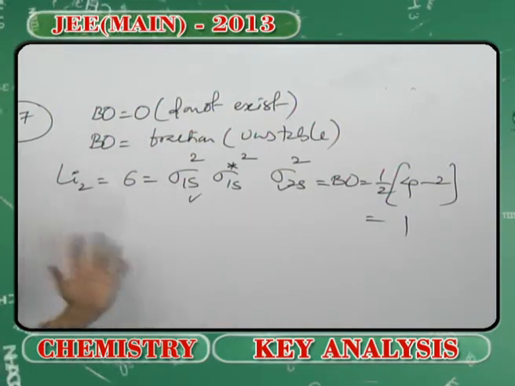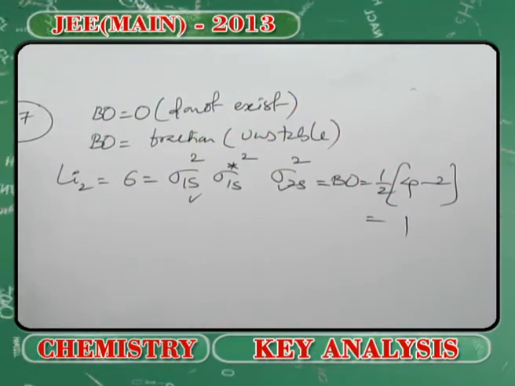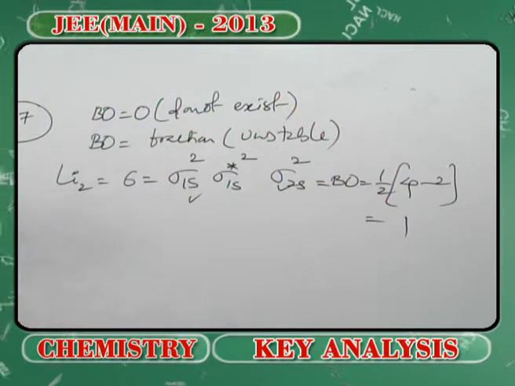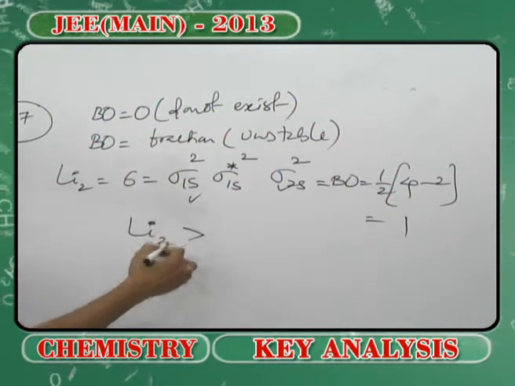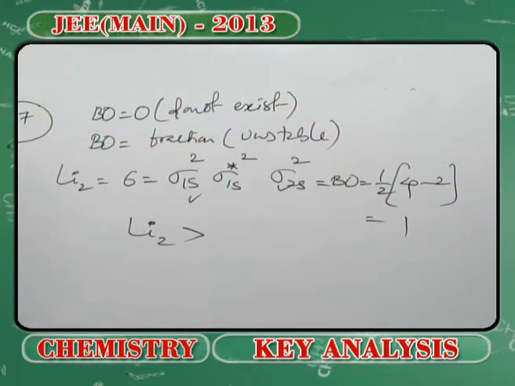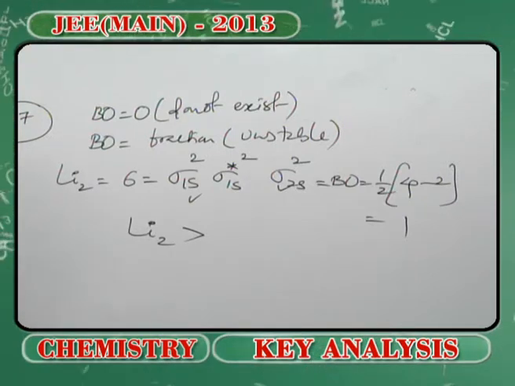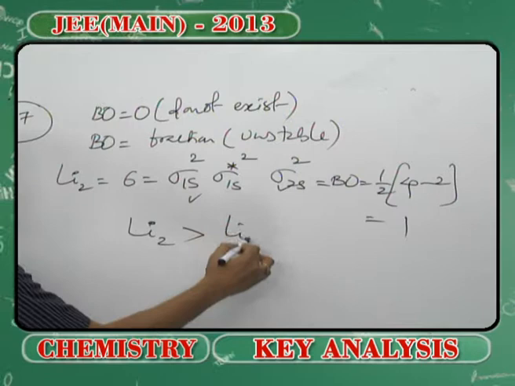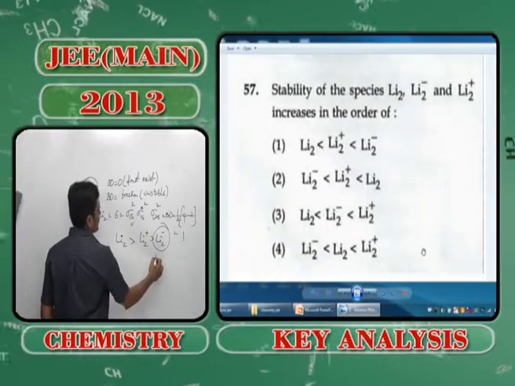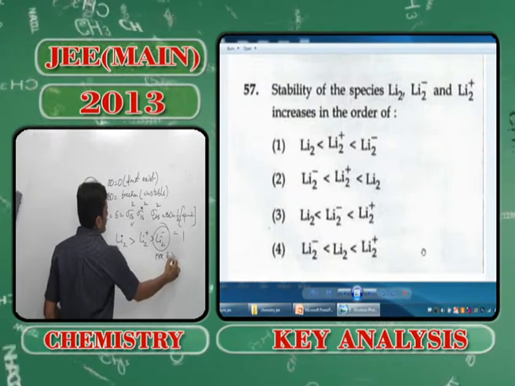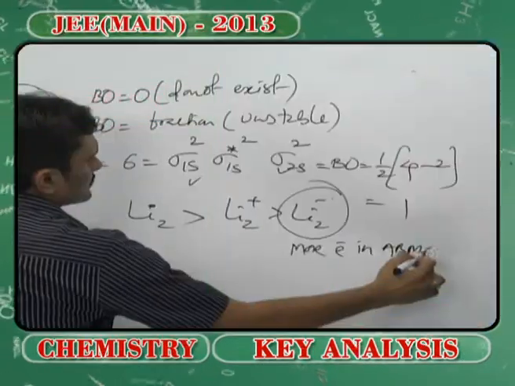There is one bond possible between these two atoms. Hence, this happens to be the most stable one. So Li2 is considered to be the most stable, and on the basis of that itself we can answer. Whereas you can see here more electrons in the anti-bonding molecular orbital. That is the reason why it is kept there.